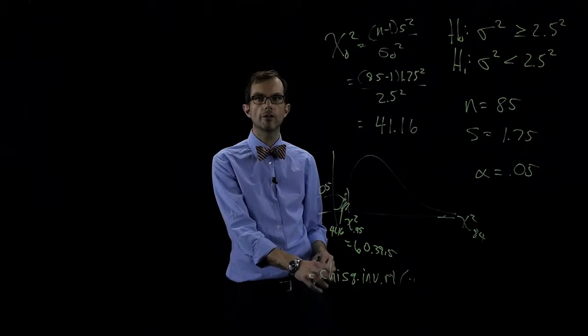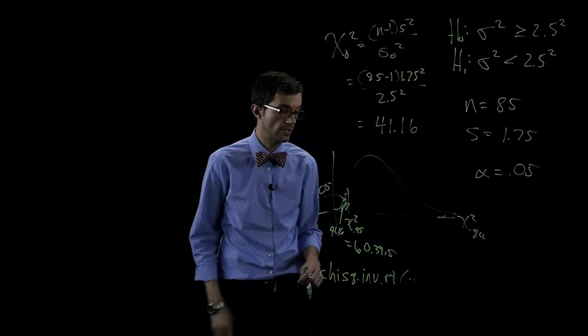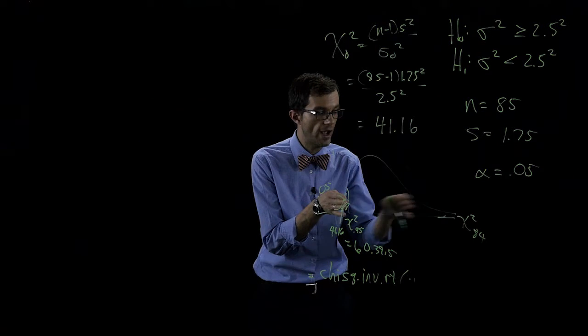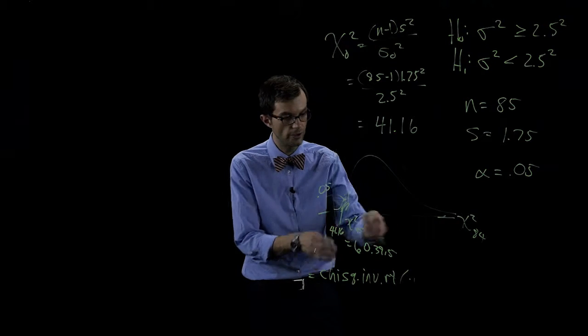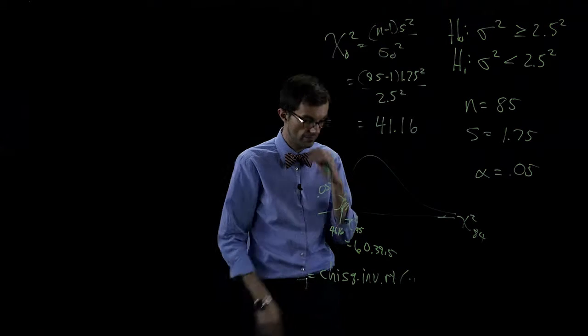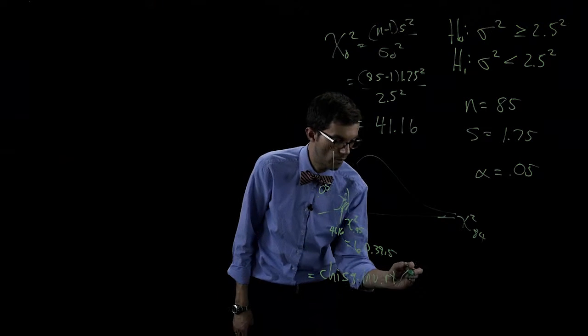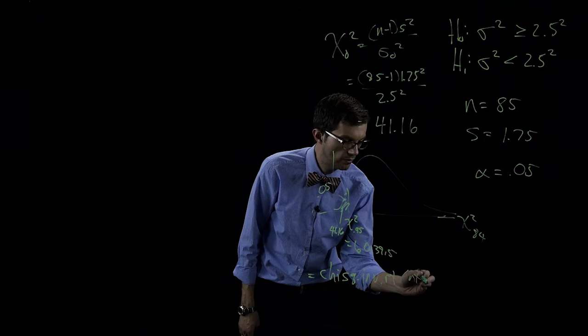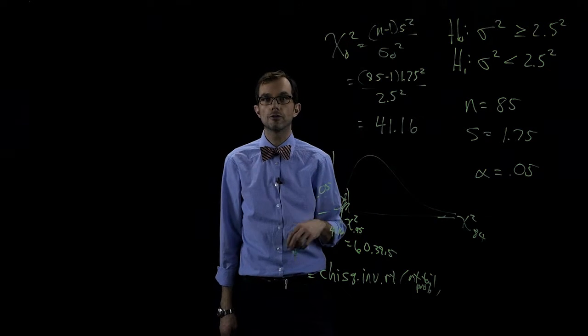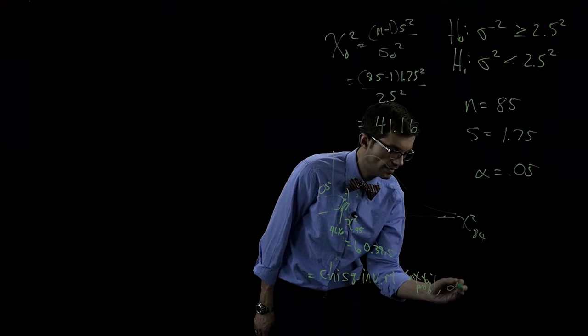What it wants is the right tail. That gives us the upper tail, the right tail probability, or rather we input the right tail probability, and it gives us a value on the axis. So it wants the right tail probability for a particular degrees of freedom, and that's it.